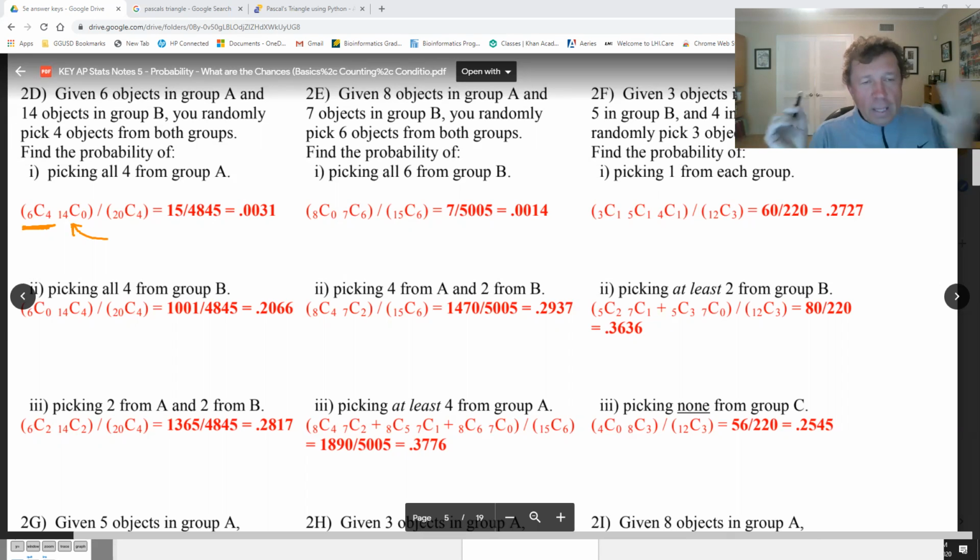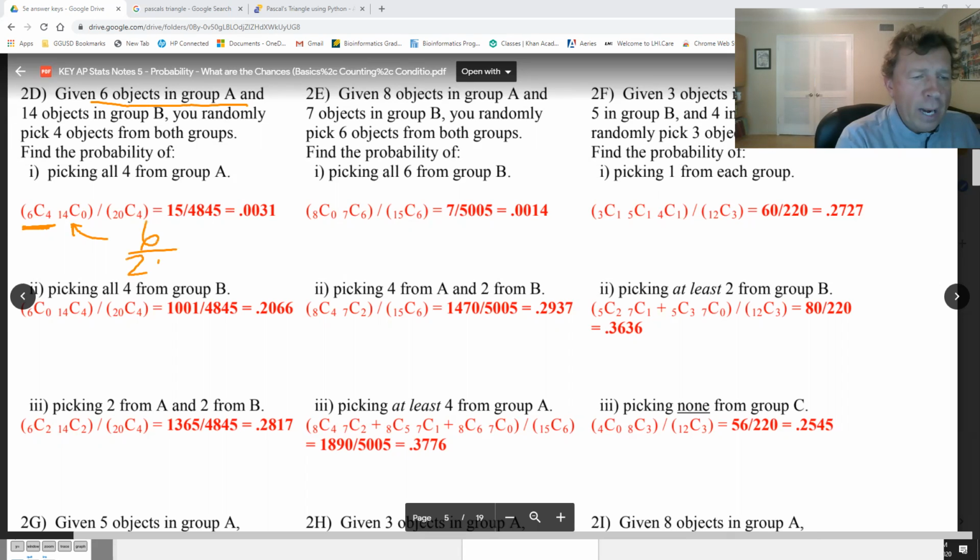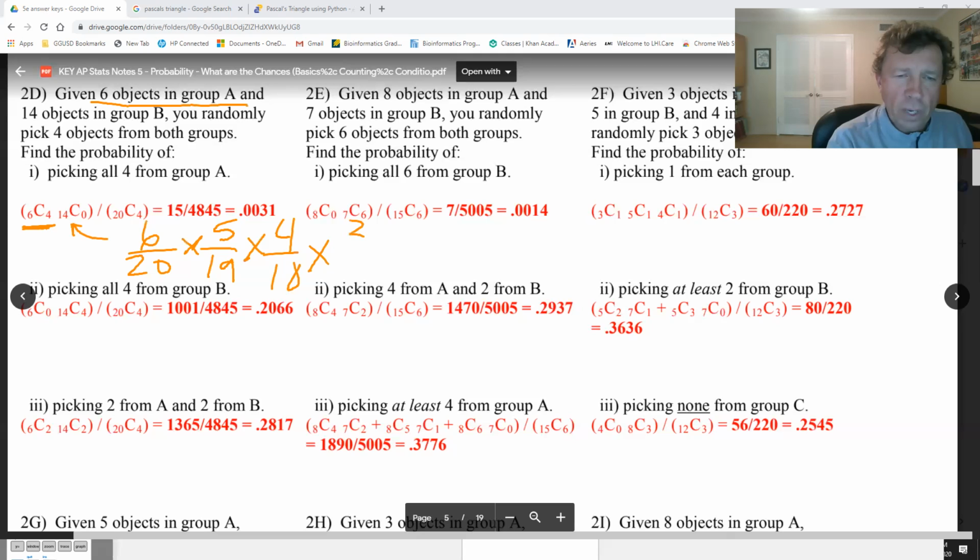Now, to me, the easier and more logical way to do this would be the following. There are 6 objects in group A, so I have a 6/20 chance of getting the first one. And here we go again, the countdown: 5/19 times 4/18 times 3/17.